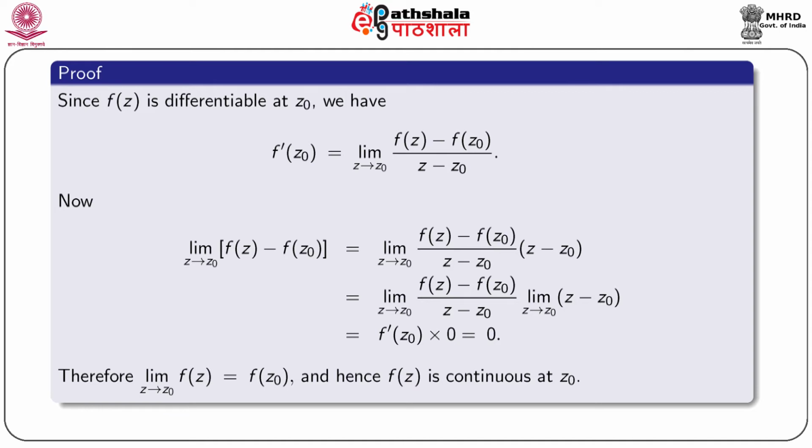This shows that the limit as z tends to z0 of f(z) is equal to f(z0), that is, the limiting value and the functional value are the same. Therefore, we can say that f(z) is continuous at z0.